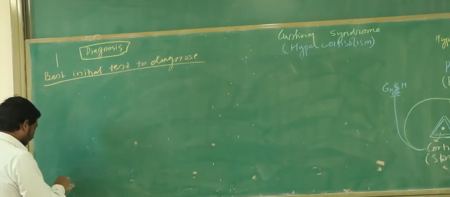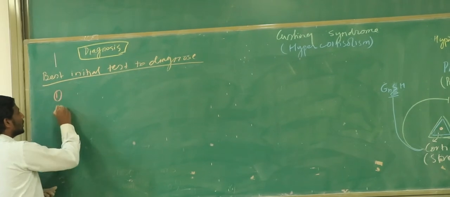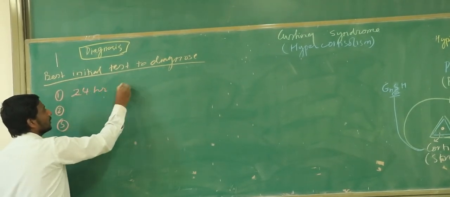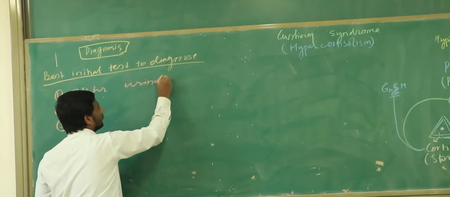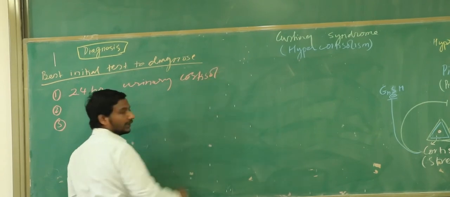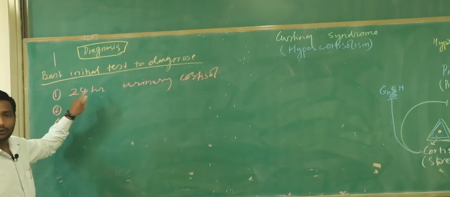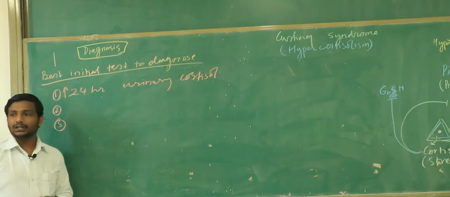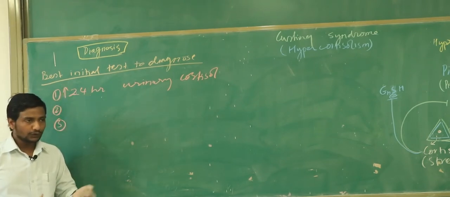So the best one, there are three very common methods, but the best one out of all is going to be the 24-hour urinary cortisol level. Right? 24-hour urinary cortisol level. So we are going to check the urinary free cortisol in the urine for 24 hours.